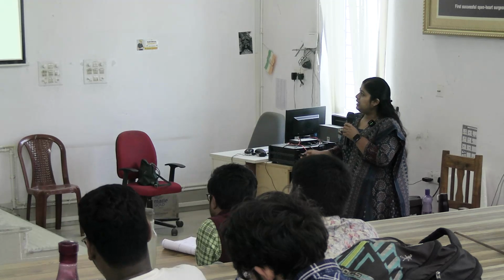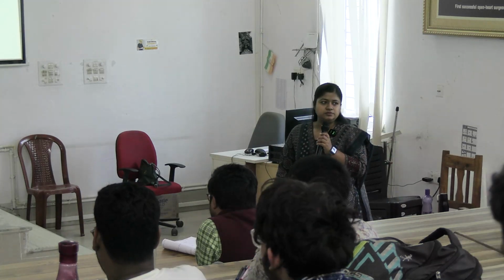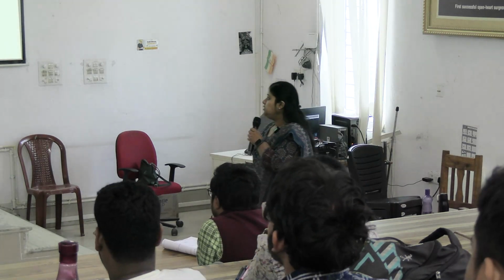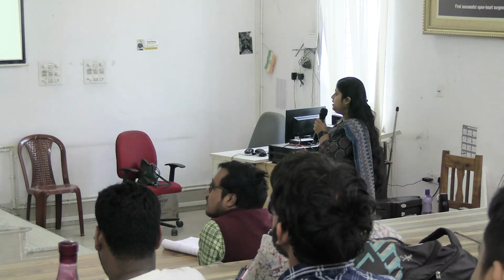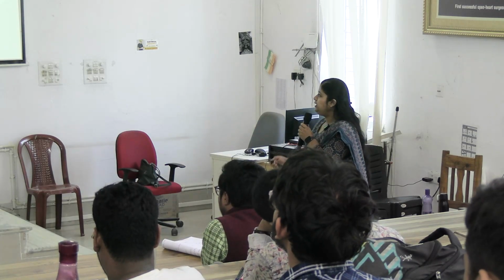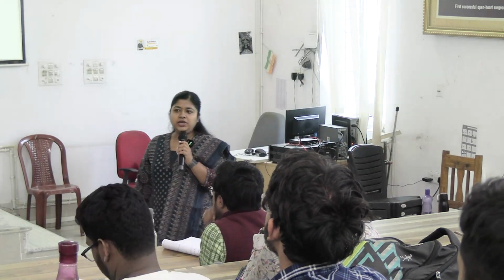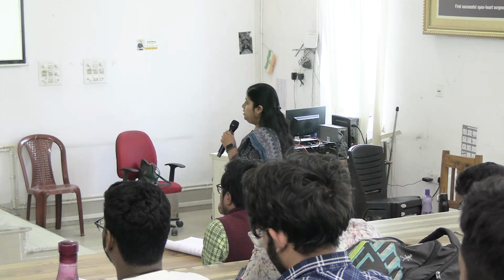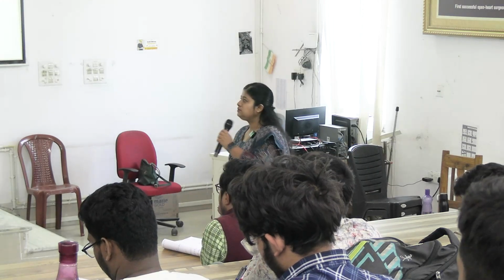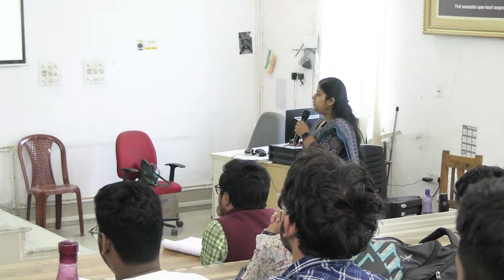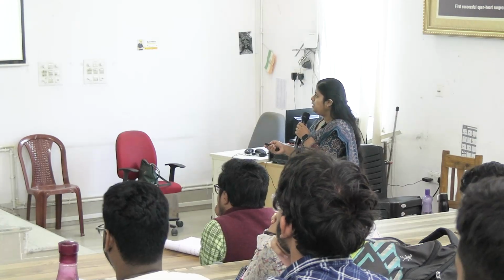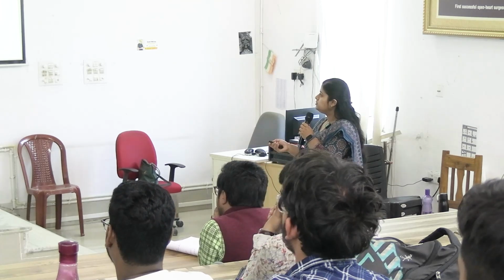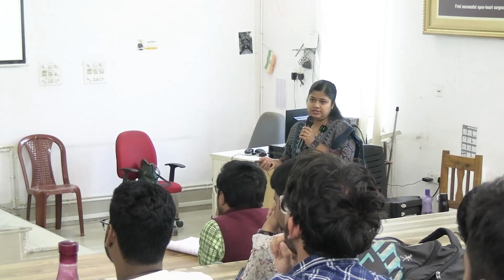Okay, so next come the MCQs. Answer this question. A deficiency in which enzyme is responsible for acute intermittent porphyria? This is the easiest of all. Acute intermittent porphyria is because of the deficiency of PBG deaminase.